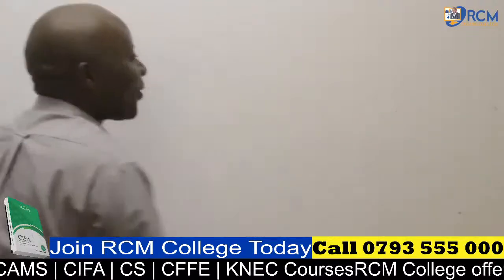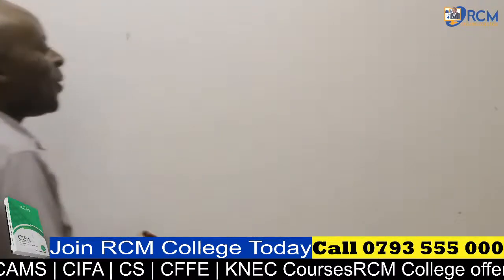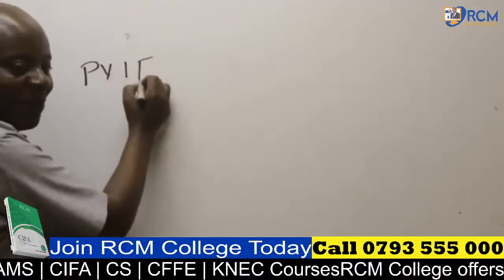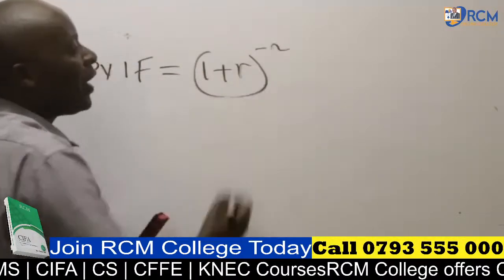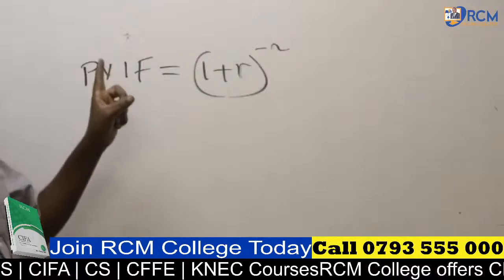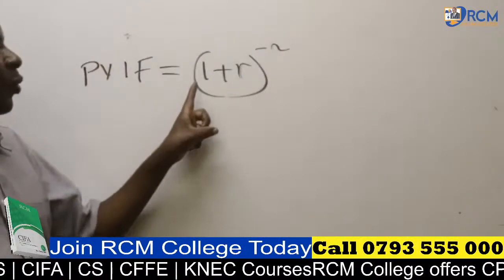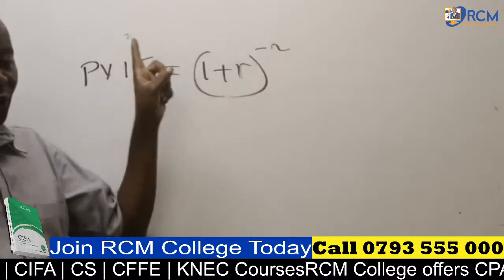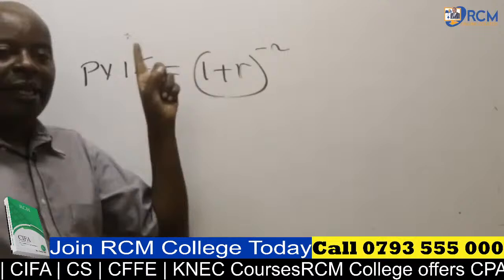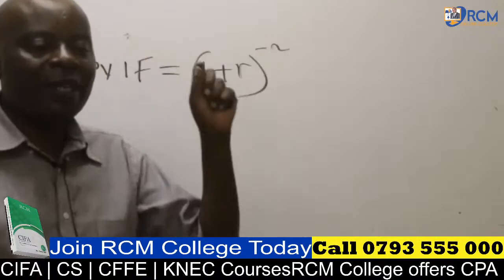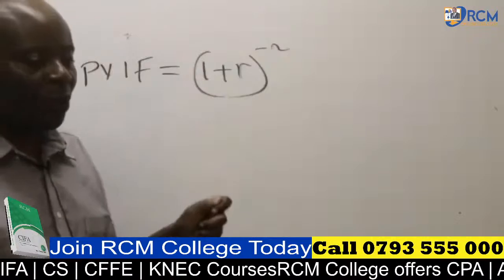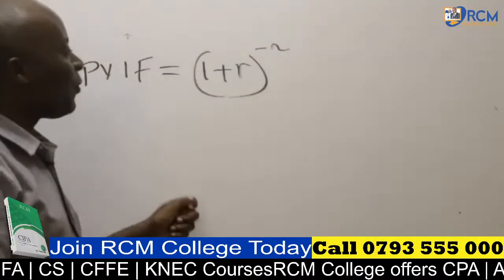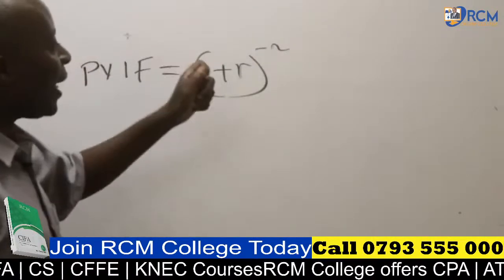All right. So then what is the formula of PVIF? The PVIF formula is (1 + R) raised to negative N. Anytime they talk of PVIF discounting factors, we shall be using (1 + R) raised to negative N. In CPA part 3, this advanced level, we must master the formulas. We can't rely on the tables. So for PVIF, we shall be using (1 + R) raised to negative N.